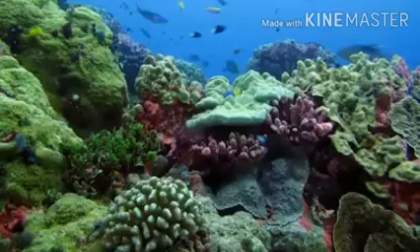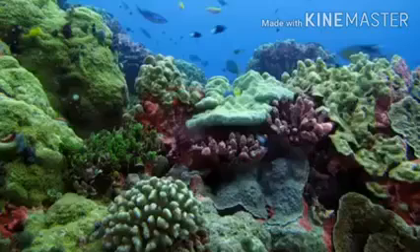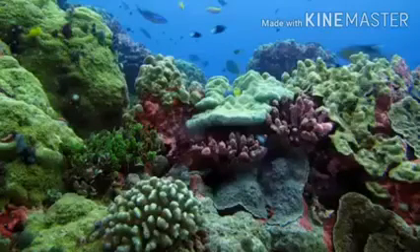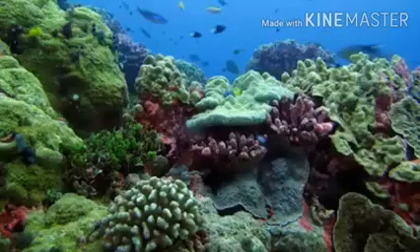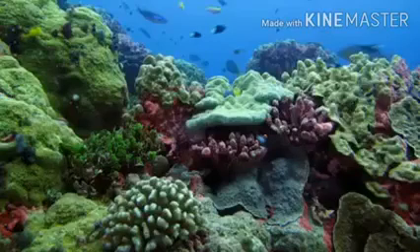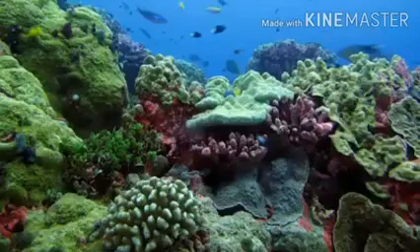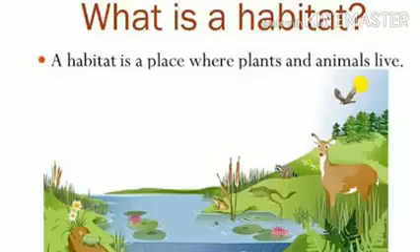Different organisms live in different habitats. They obtain their food, shelter, air and water from their habitat. So let us learn about the different types of habitats found on the earth.